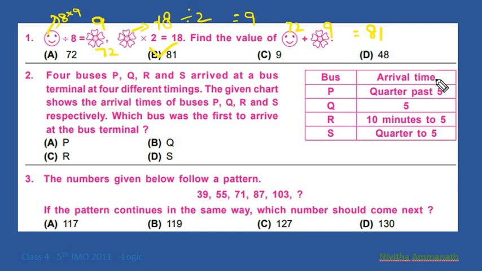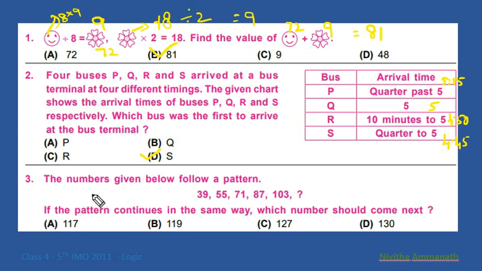5:15, that is the time. Here this is 5 o'clock. This is 10 minutes to 5, that is 4:50. 4:45, that is 4:45. So which will arrive soon? The first bus to arrive is at 4:45, that is S. So D is the correct option.